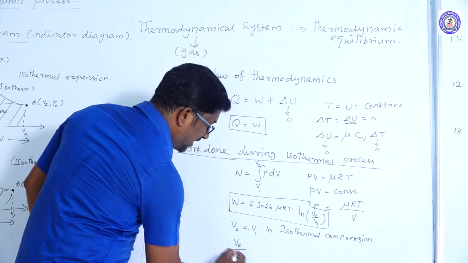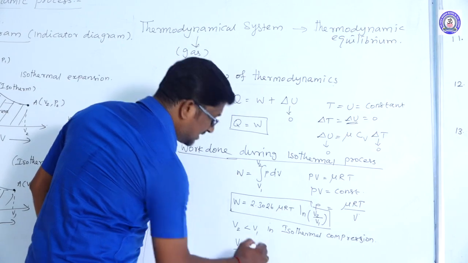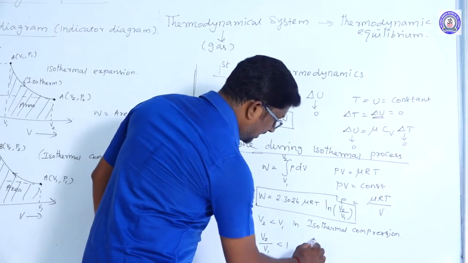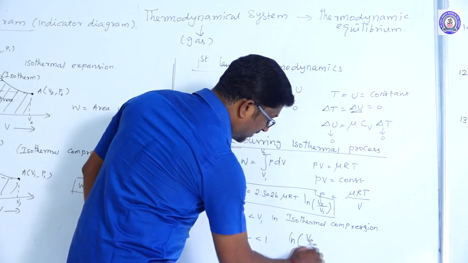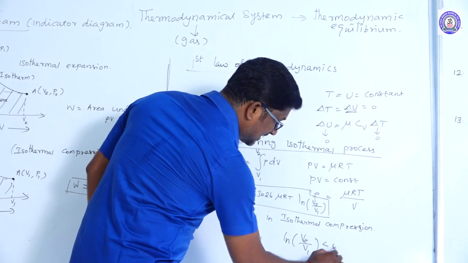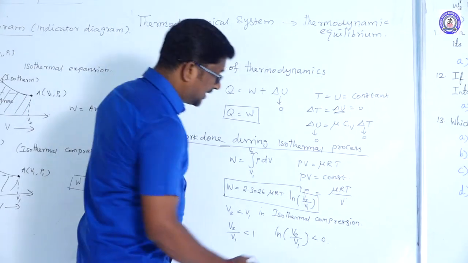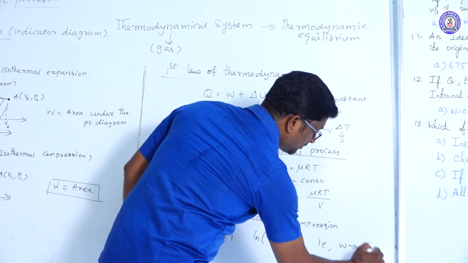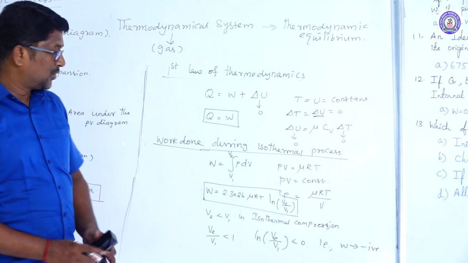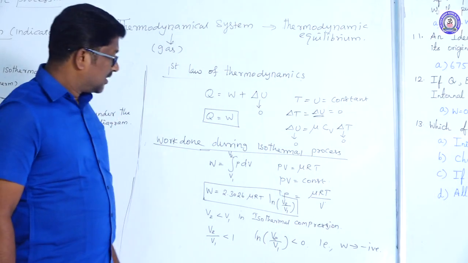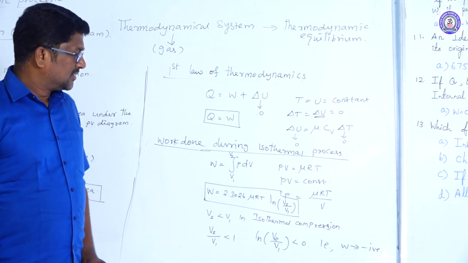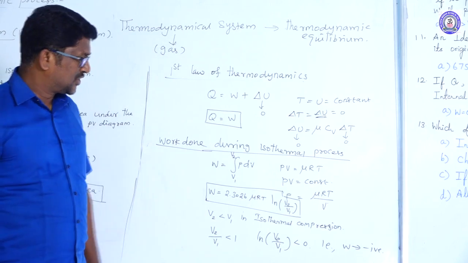Therefore, V2 divided by V1 value is less than 1. Then ln V2 divided by V1 is less than 0. That is, the work done value is negative in isothermal compression, because generally there is a sign convention.